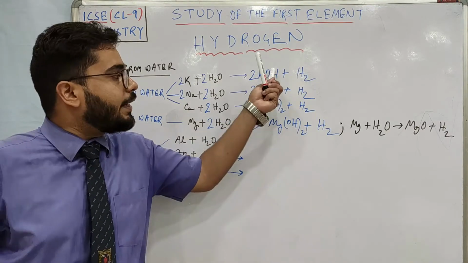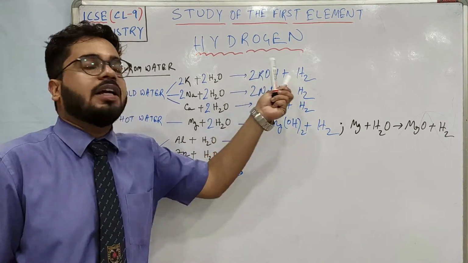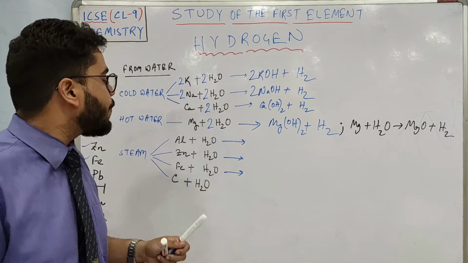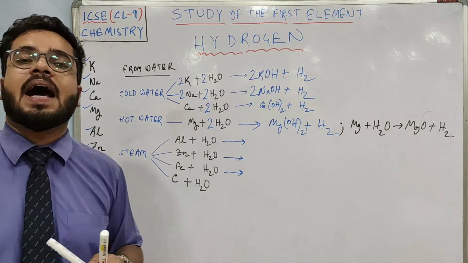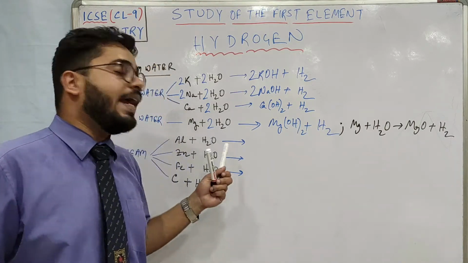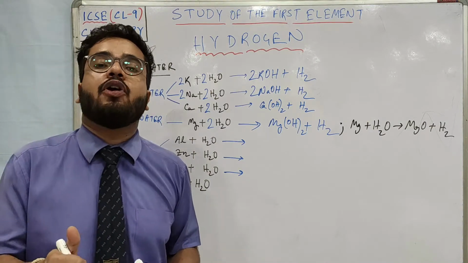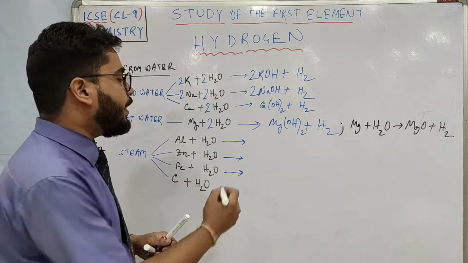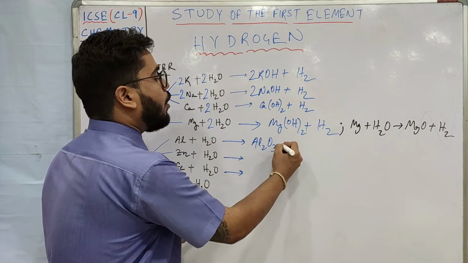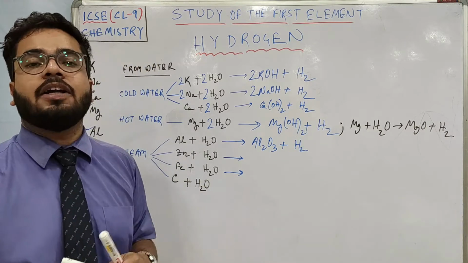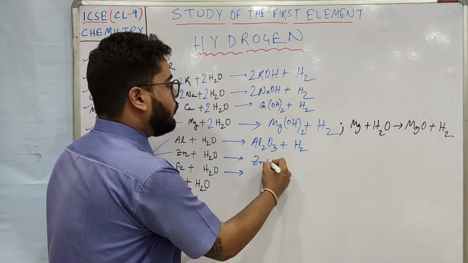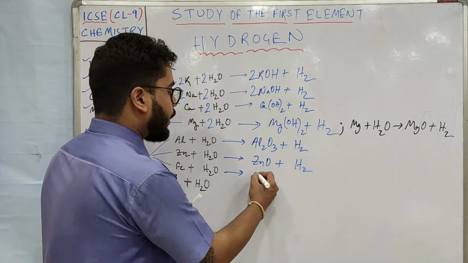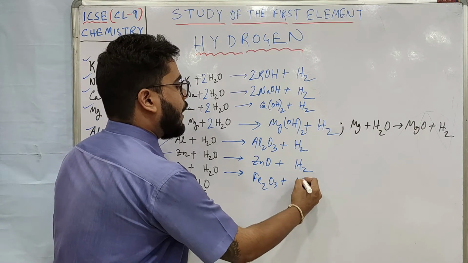Till here we have written the metallic hydroxides, like potassium hydroxide, sodium hydroxide, calcium hydroxide, magnesium hydroxide. But when aluminium, zinc and iron react with steam, they do not produce hydroxide, they produce metallic oxide. Understood? So the oxide of aluminium, you all know, Al2O3, aluminium oxide, plus hydrogen. The oxide of zinc also you know, ZnO plus hydrogen gas. The oxide of iron also you know, Fe2O3 plus hydrogen.